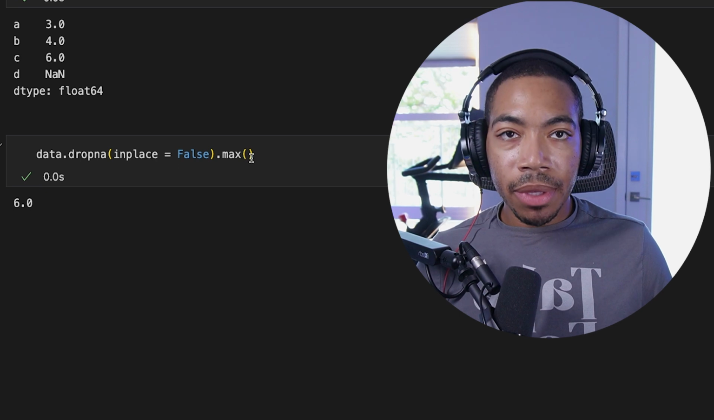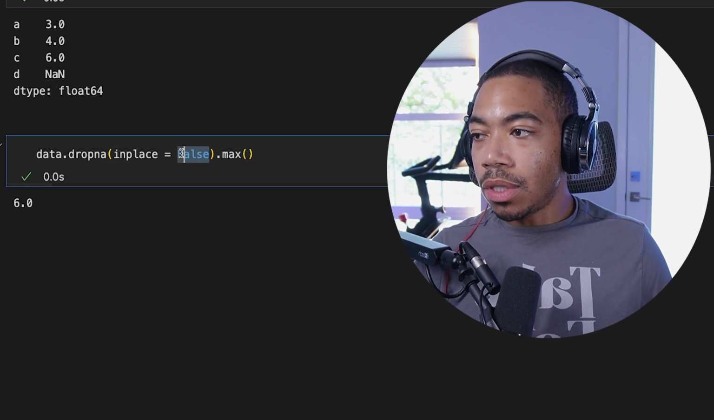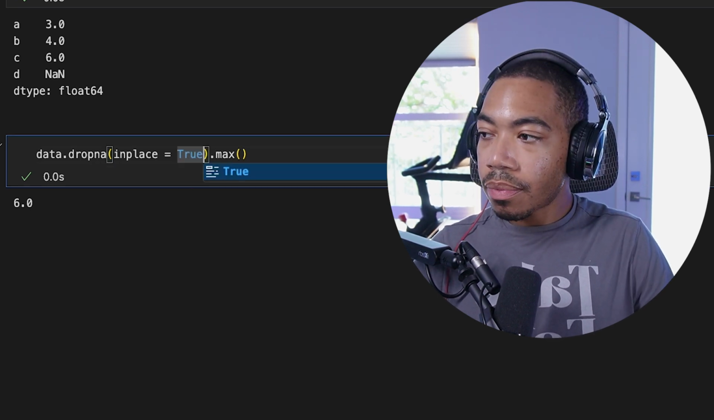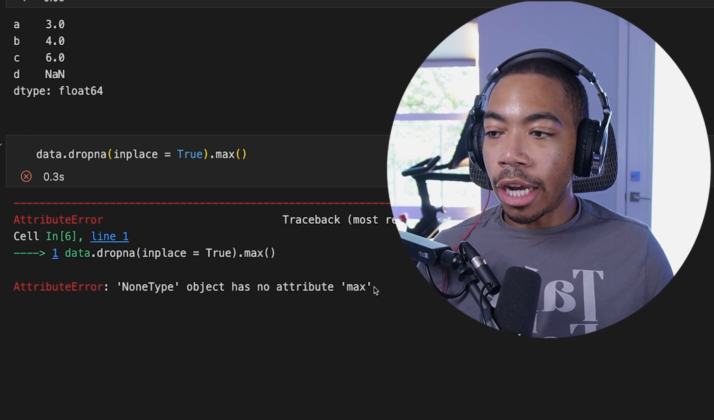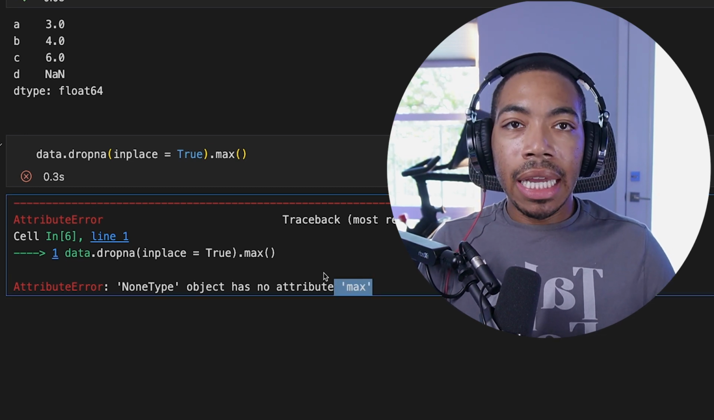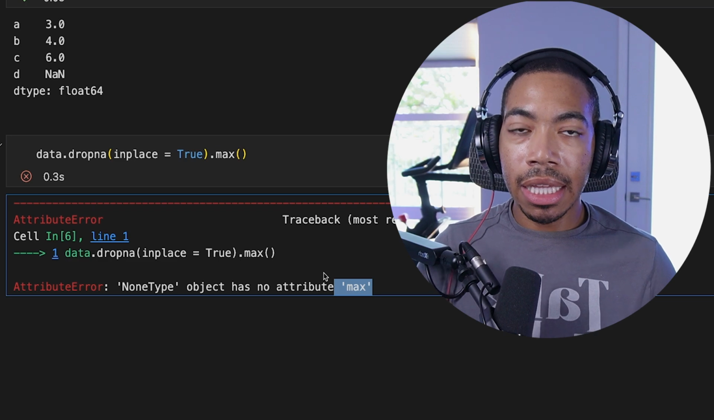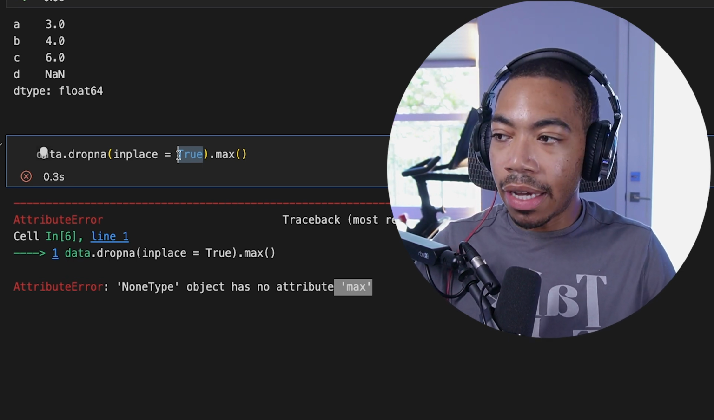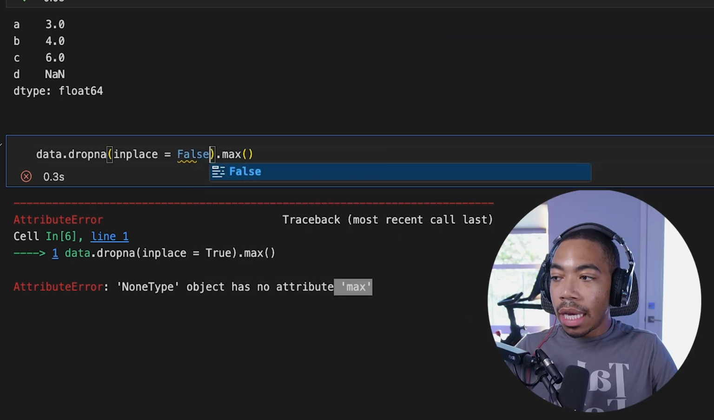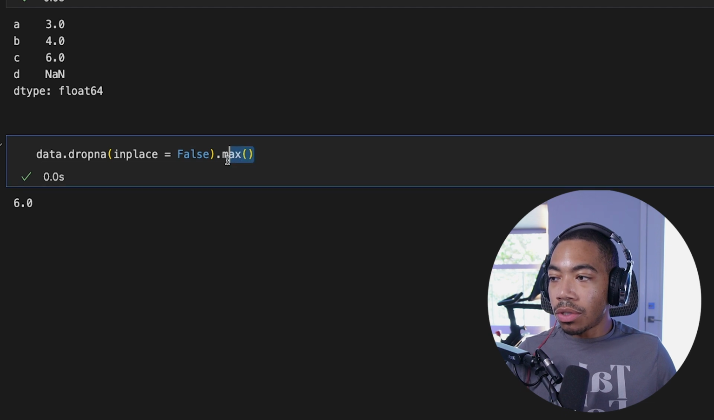And if I keep this as false, you see that we have no issues. However, if I set this to true, we now get this attribute error that the NoneType object has no attribute max. Now this, again, is just because of that inconsistency in the pandas API that can cause you significant issues and a lot of headaches. And despite this, the inplace argument isn't necessarily a significant advantage for your processing. And so this is not the only case where this could cause you some issues.